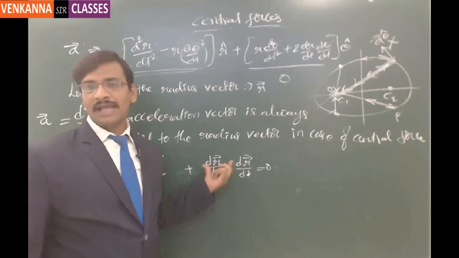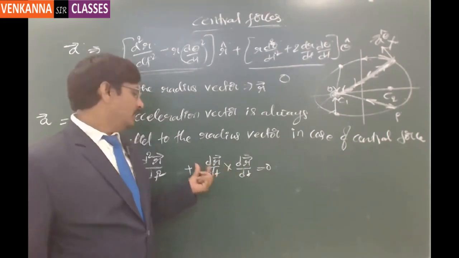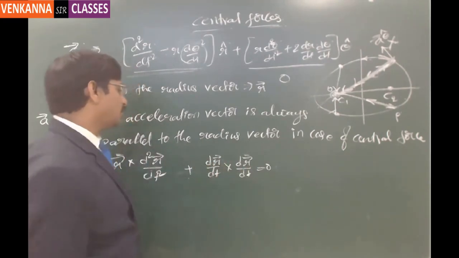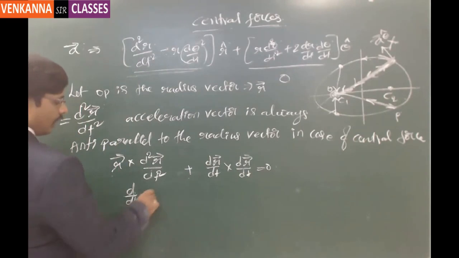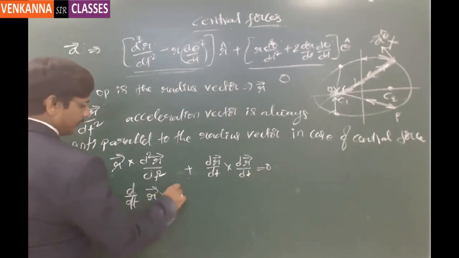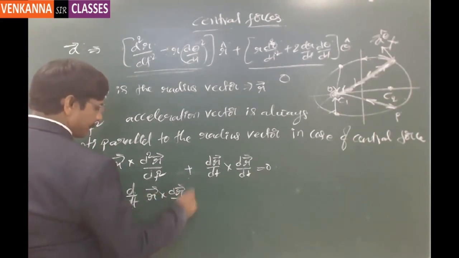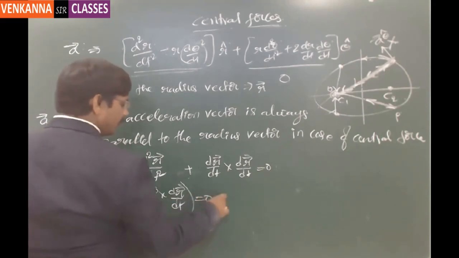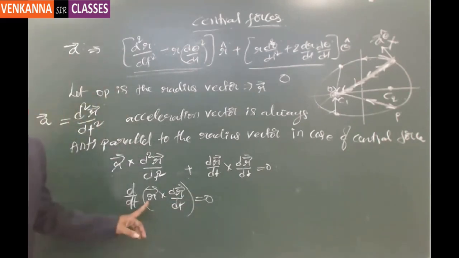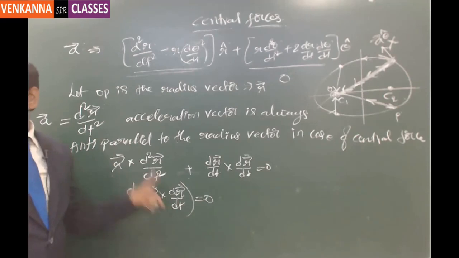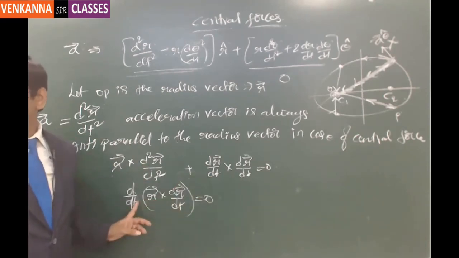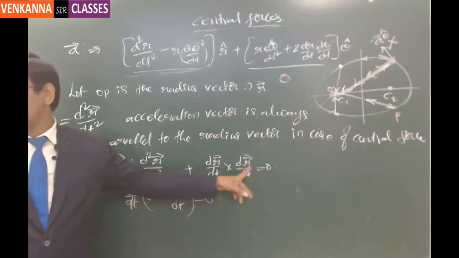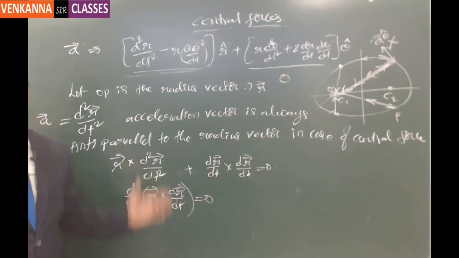So I can write, as if adding a 0 here, dr by dt cross dr by dt equal to 0, and this can be called d by dt of r cross dr by dt. So this is r cross d square r by dt square plus dr by dt cross dr by dt. So these are one and the same.